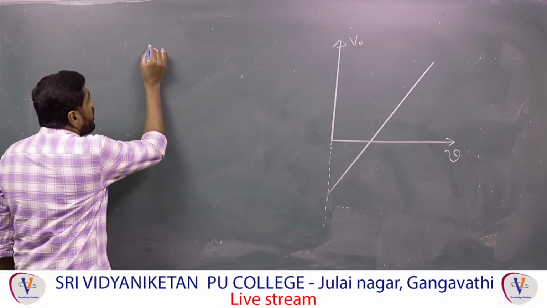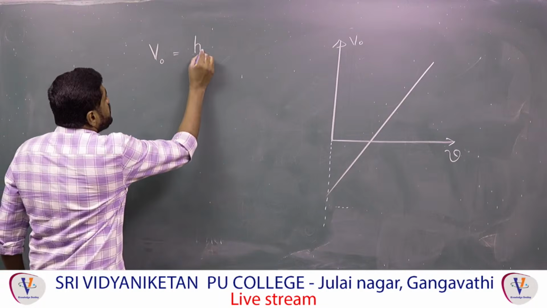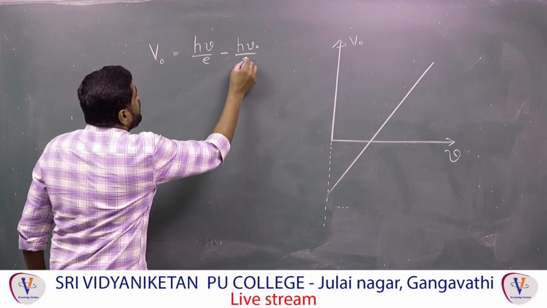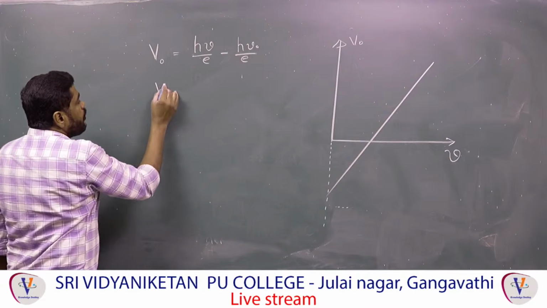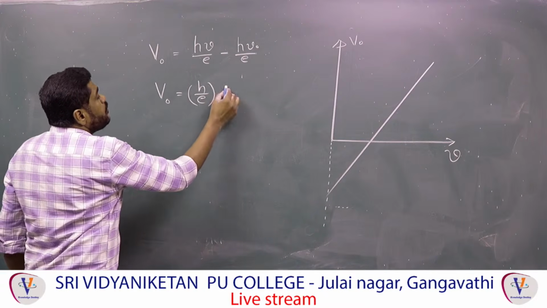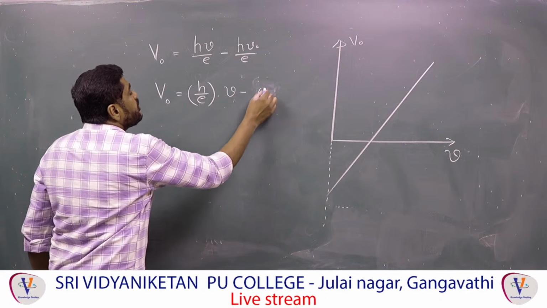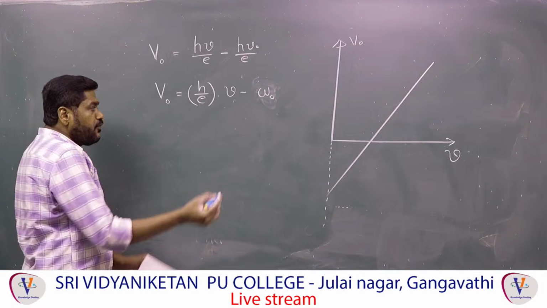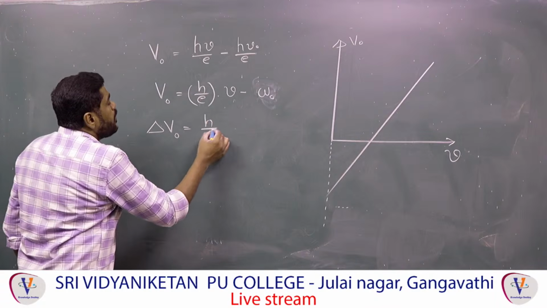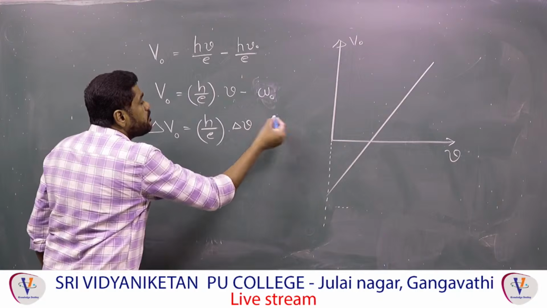Therefore, what is the stopping potential formula? V0 is equal to h nu by e minus h nu naught by e. This second term is a constant. Therefore V0 is equal to h by e into nu minus h nu naught by e, which can be taken as the work function, which is constant. If you take the difference, delta V0 is equal to h by e into delta nu. The constant term becomes 0.